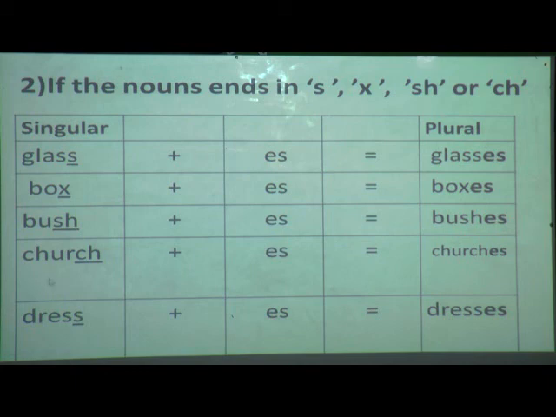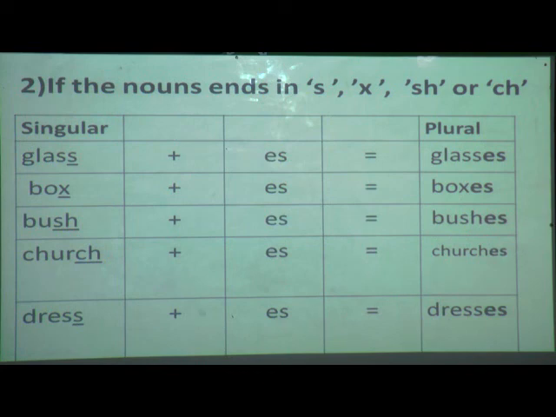Next, church. In this noun also you can see it ends with two letters, that is ch, and according to our rule if it is ch we have to add es. So what is our answer? How can you make this singular church into plural form? By adding es. So it will become church plus es equals churches.